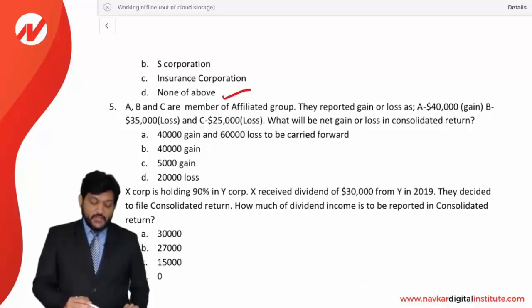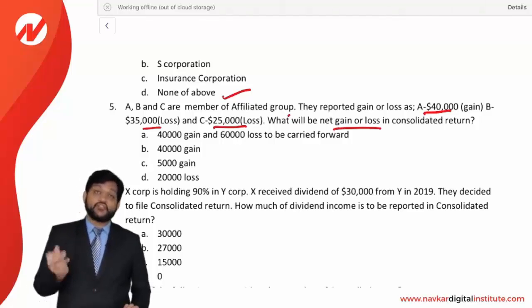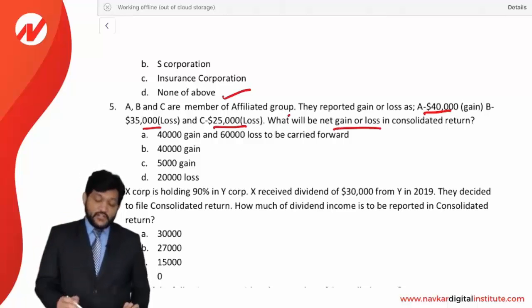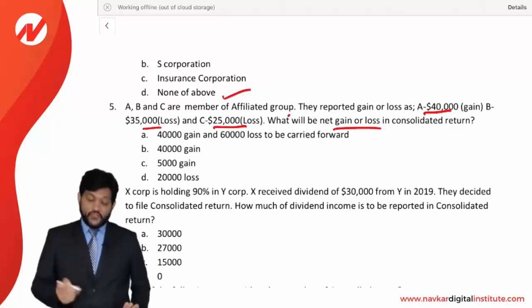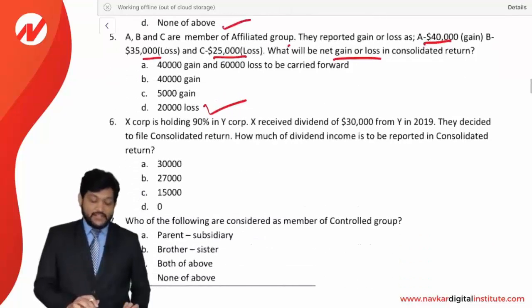A, B and C are the members of an affiliated group. They reported a gain or loss as A 40,000 gain, B 35,000 loss and C 25,000 loss. What will be net gain or loss in the consolidated return? They are filing a consolidated return, and in the consolidated return, the gain of one corporation can be set off against the loss of other corporation. So there is a gain of 40 and loss of 35 and 25. 35 plus 25, 60 is a loss and 40 is a gain. So net 20,000 is going to be loss. So answer is D option, 20,000 loss will be the net result in the consolidated return.